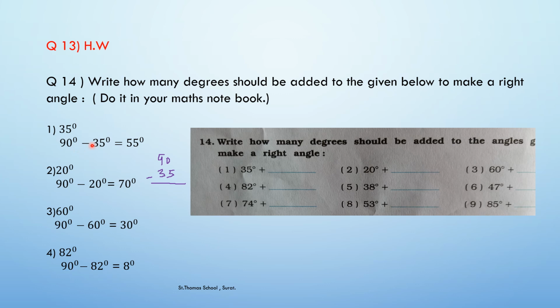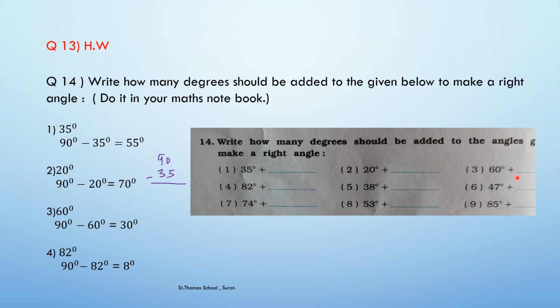So here for the first question, the answer is 55 degree should be added to make the right angle. Clear? Again, second sum we have 20 degree. So how much should be added to make 90 degree? So 90 degree minus 20 degree would result in 70 degree. So you have to write over here 70 degree. Clear with this? So just complete it in your maths notebook or in your geometry notebook.